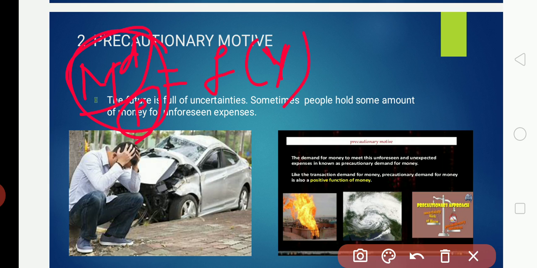Here also it is income, as in the transaction motive. When income increases, the transaction demand for money increases. Here too, when income increases, the precautionary motive for demand for money will also increase. Both have a positive functional relationship.